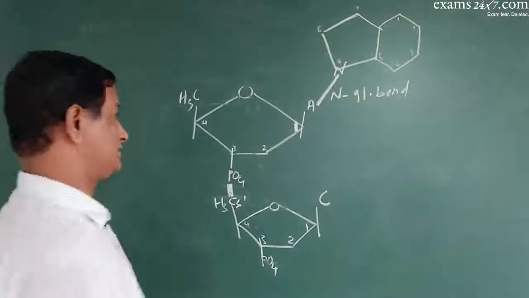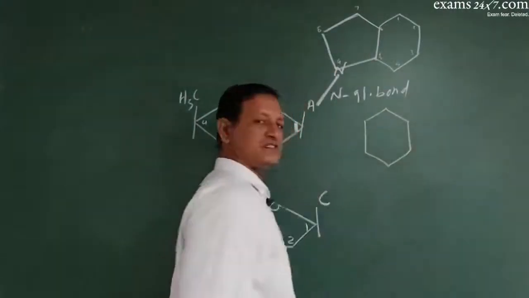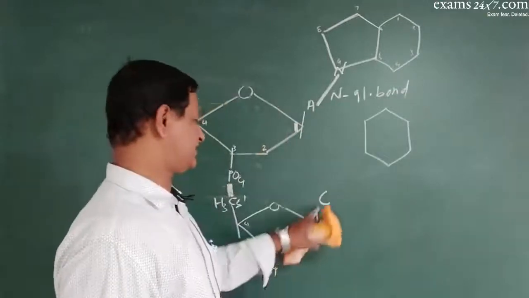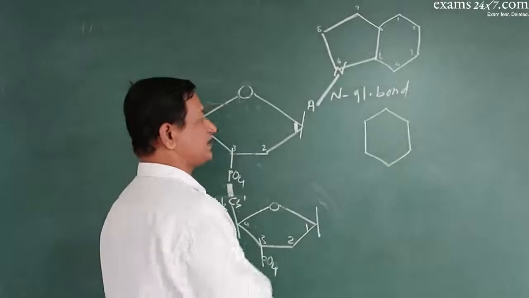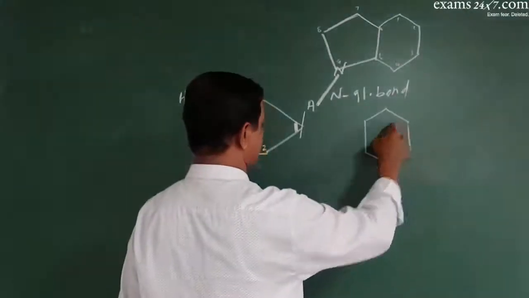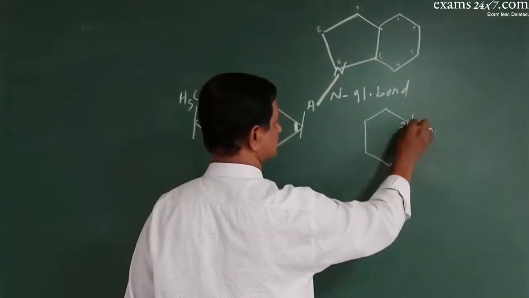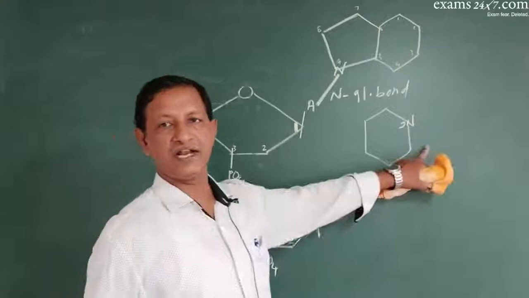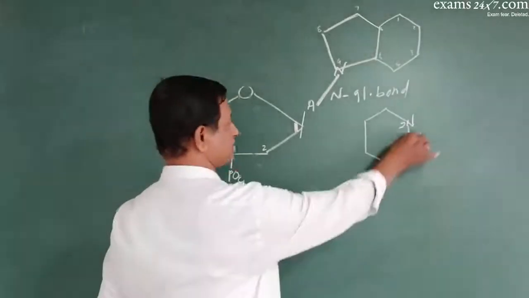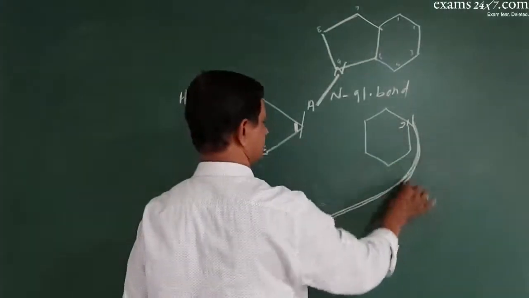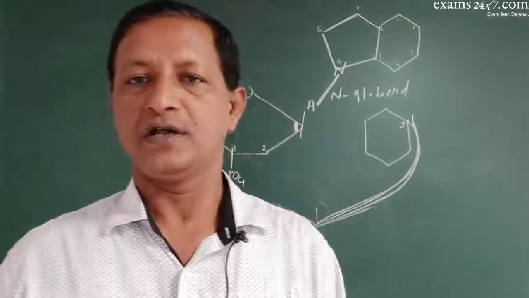Suppose it is a pyrimidine. See, this is just a pyrimidine. Now, this C is a pyrimidine. Now how does it take place? It takes place between the second nitrogen atom of the pyrimidine and the first carbon atom of the sugar, this with this, thus producing an N-glycosidic bond this way. So please remember this.